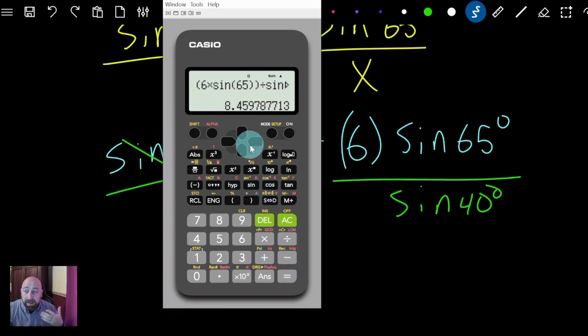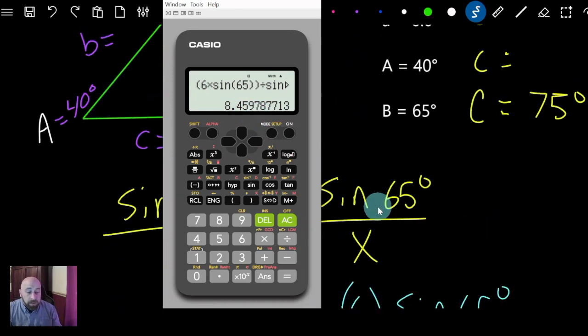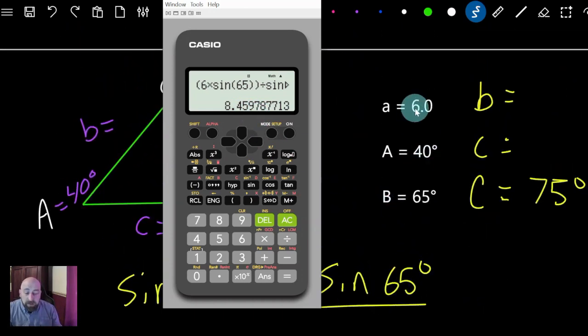Now look, it gave me a big decimal answer, right? So 8.4, okay, so just write that out. Typically the problem will tell you how far to take that before you round it off. In this problem, it gave us the answer. Notice right here, it gave us a equals 6.0.